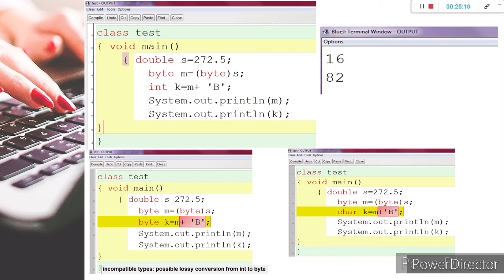That means this plus 'b' is automatically converted to integer, and as per the precedence of data types, char is lower precedence and integer is higher precedence. That's why we'll get this type of result. This is the hidden fact of Java, an interesting one.